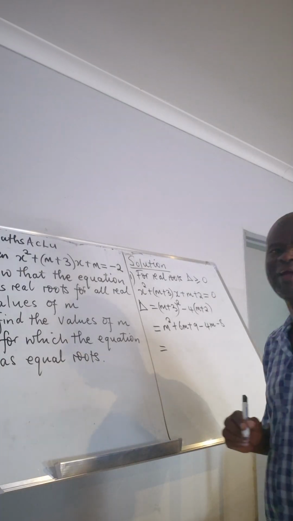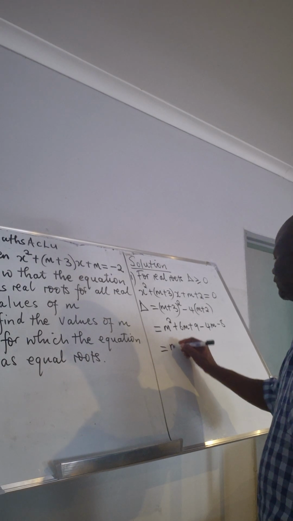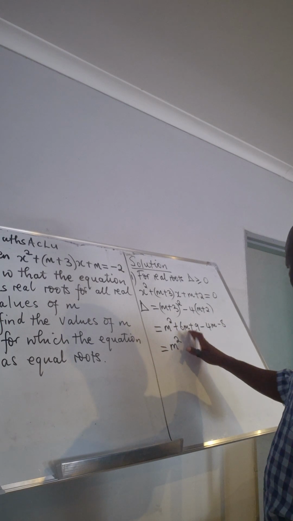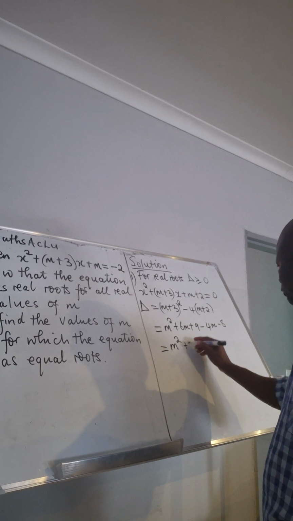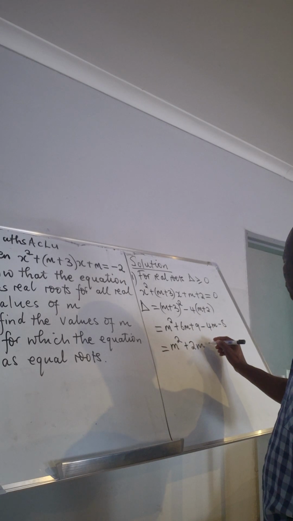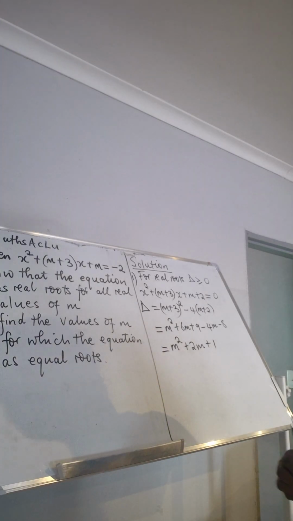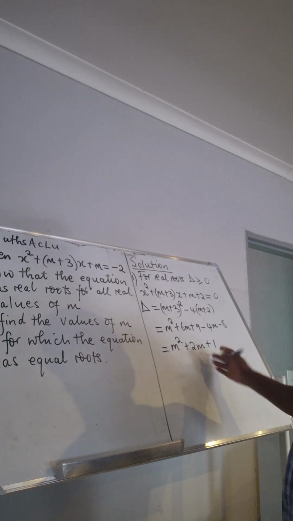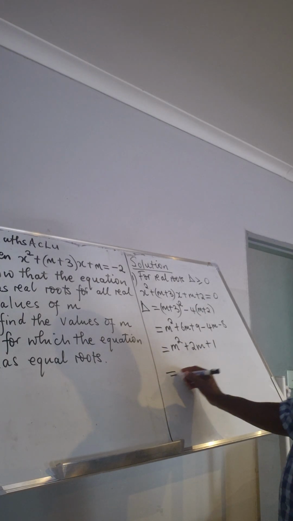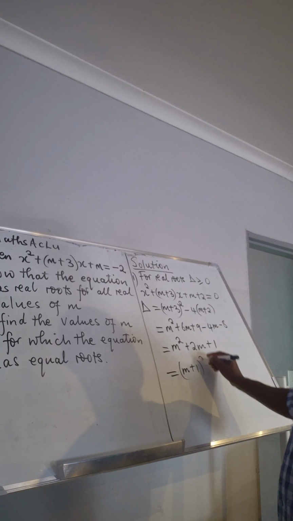Let us simplify. So m squared, 6m minus 4m is going to be 2m. Then 9 minus 8 is going to be plus 1. If you check this one now, it is a perfect square, which is equal to (m plus 1) squared.